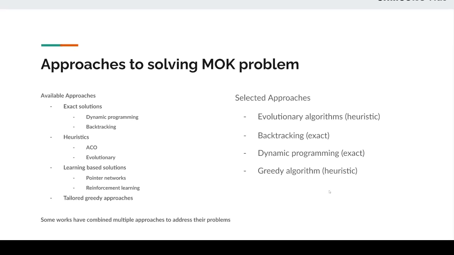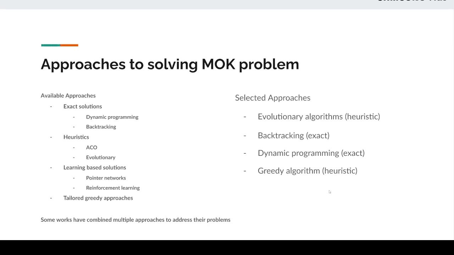Ant colony optimization, strawberry optimization, and evolutionary approaches are common heuristic solutions. There are multiple machine learning or deep learning based solutions, which include pointer networks and reinforcement learning based solutions. And lastly, there are tailored greedy approaches, which are created to solve a particular problem.